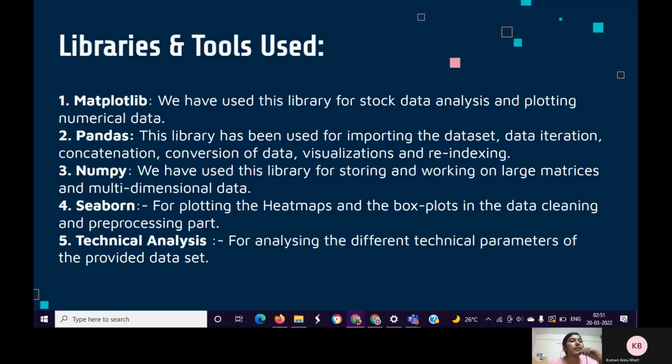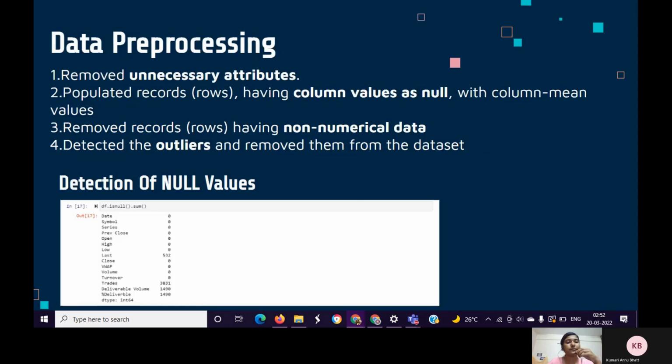Libraries and tools used. We have used multiple Python standard libraries for data analysis and visualization, which include matplotlib for stock data analysis and plotting numerical data, pandas for importing the dataset, data iteration, concatenation, conversion of data, visualizations, and reindexing. NumPy, which we have used for storing and working on large matrices and multidimensional data. Seaborn for plotting the heat maps and the box plots in the data cleaning and pre-processing part. Technical analysis for analyzing the different technical parameters of the provided dataset.